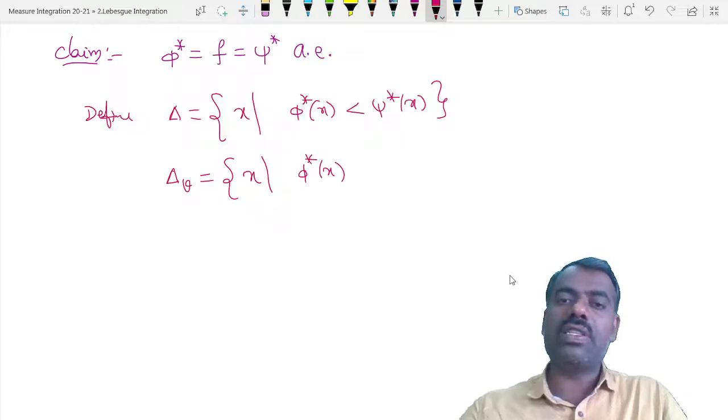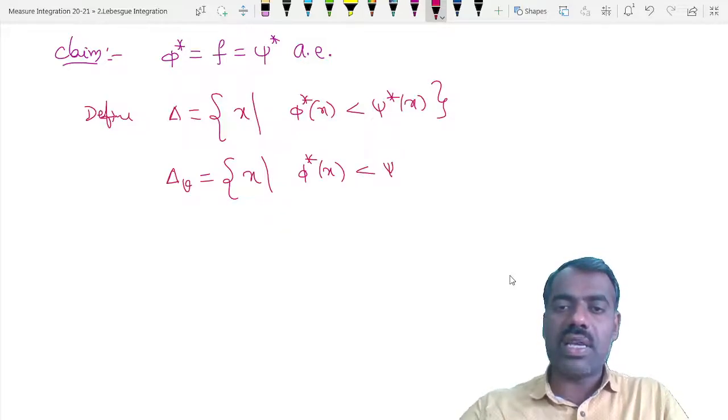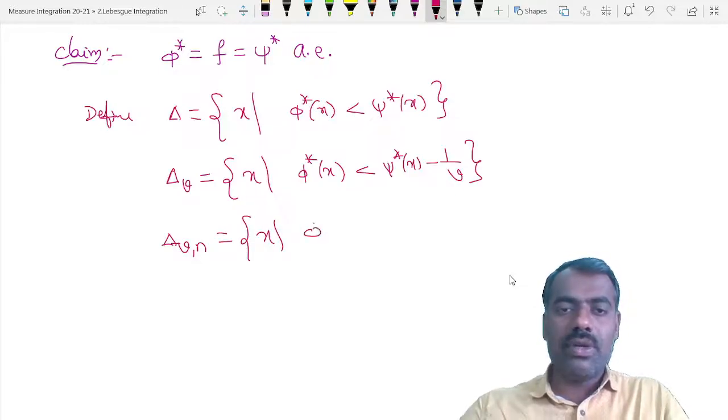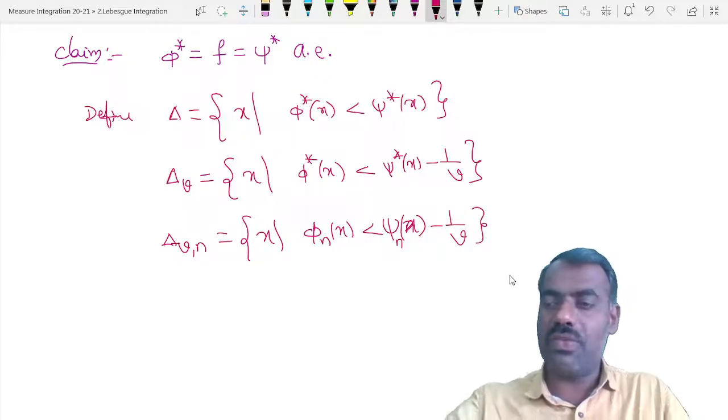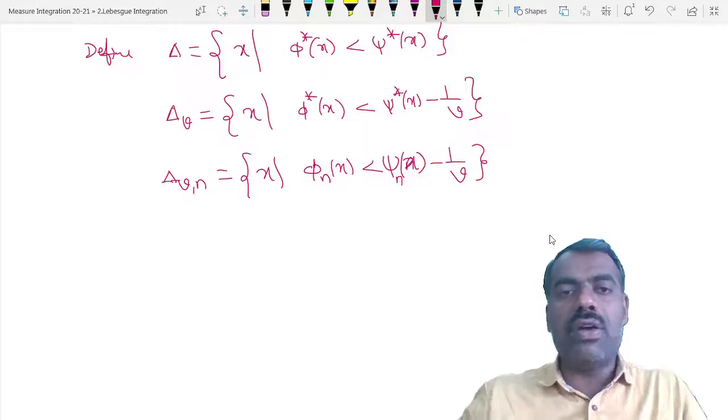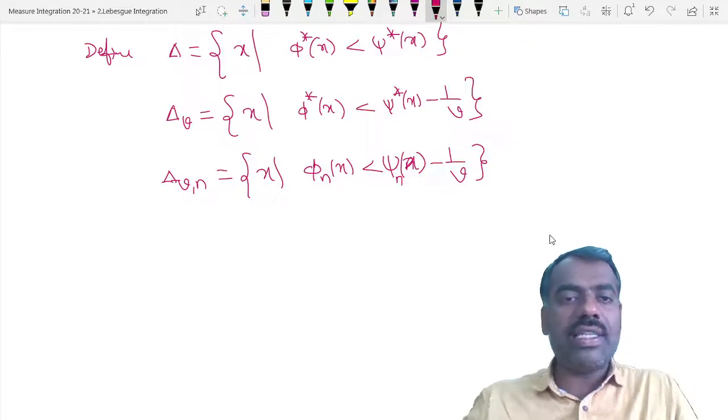Now we also define delta v for any given real number v: the set of x such that phi star of x is less than psi star of x minus 1 by v. Similarly, for given v and n a natural number, define delta v n in terms of phi n of x being less than psi n of x minus 1 by v. We'll see what the relation between these three is and how we'll get the measure of delta is 0.